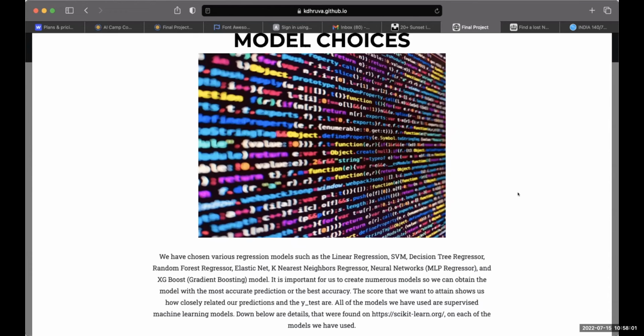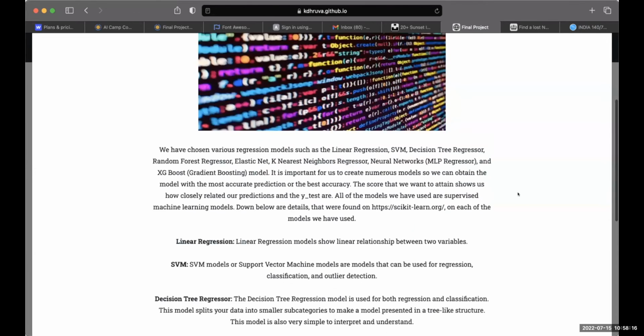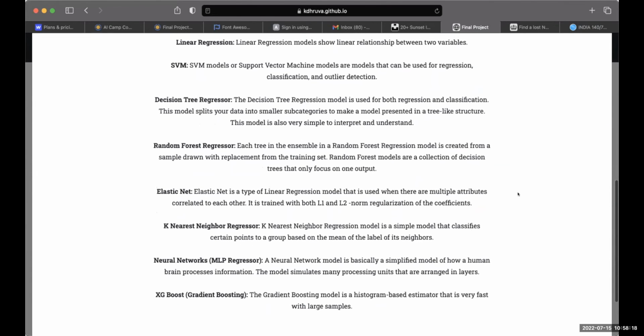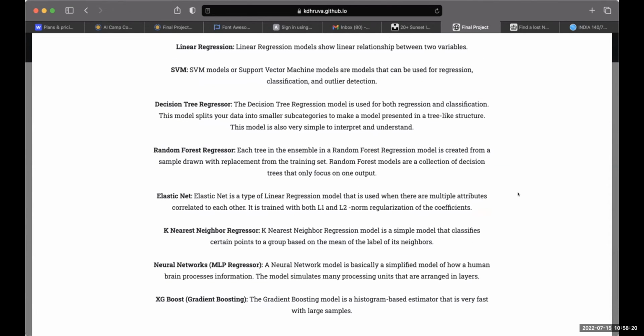The score that we want to attain shows us how closely related our predictions and the y-tests are. All of the models we use are supervised machine learning models. Down below are brief descriptions of each model that I got from Scikit-learn for anyone that is not familiar with some of the models I have listed previously.